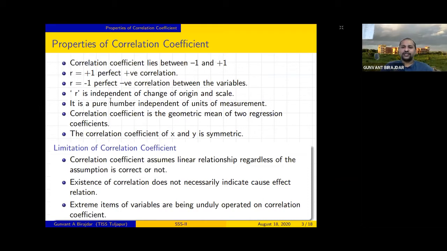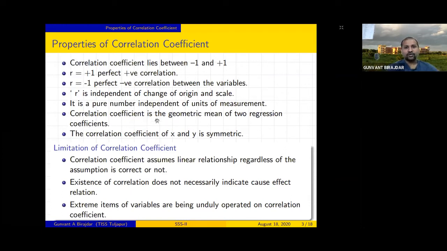So it doesn't matter what scales we are going to measure. So it is independent of scale, independent of origin, right? It is a pure number independent of units of measurement. So it doesn't matter which unit the data is in, right? The scale doesn't matter.